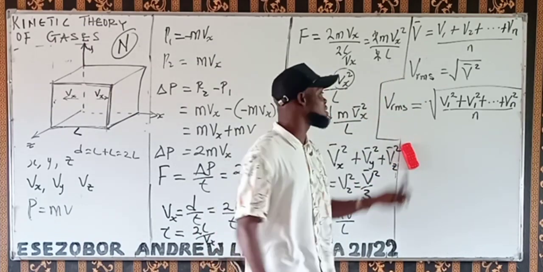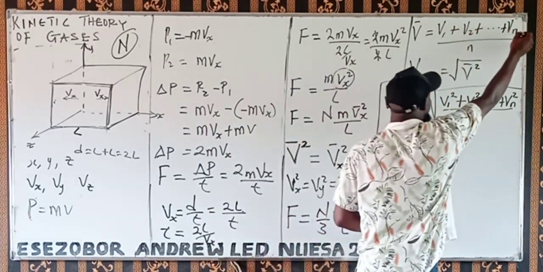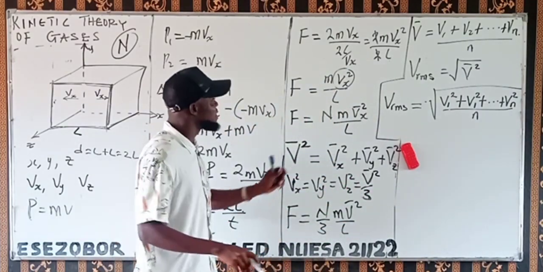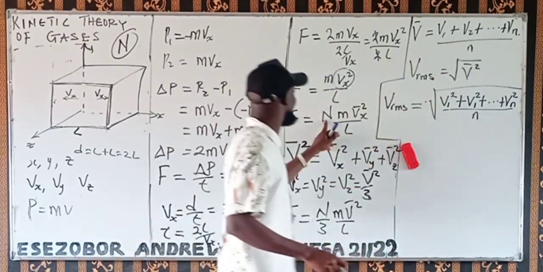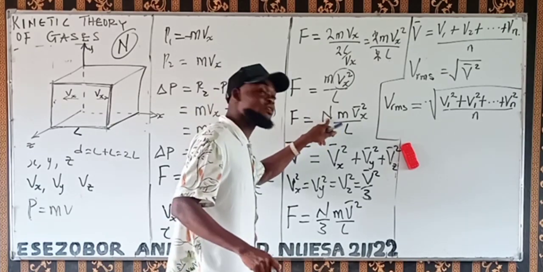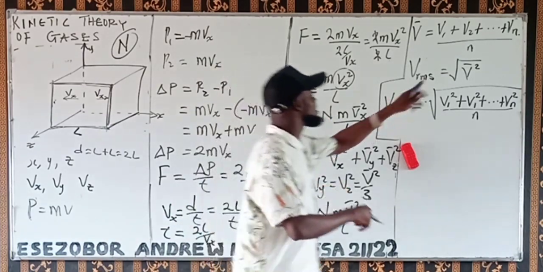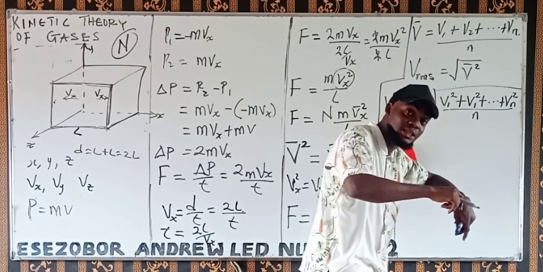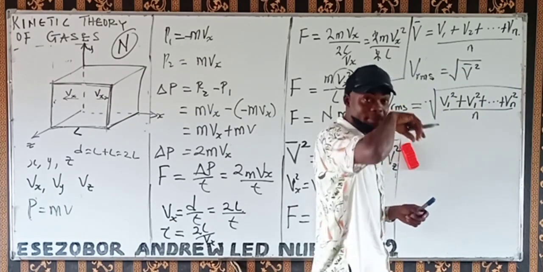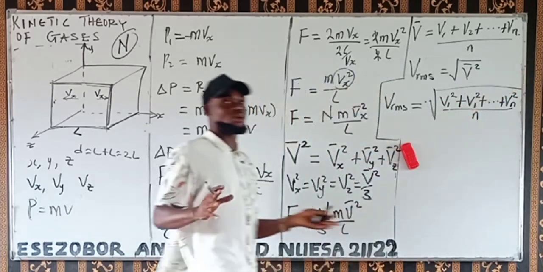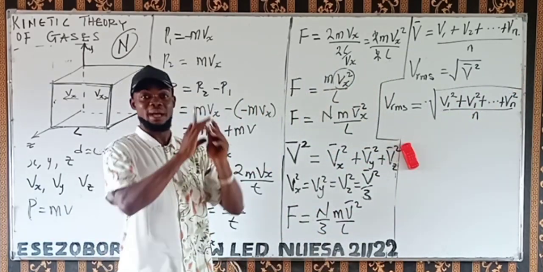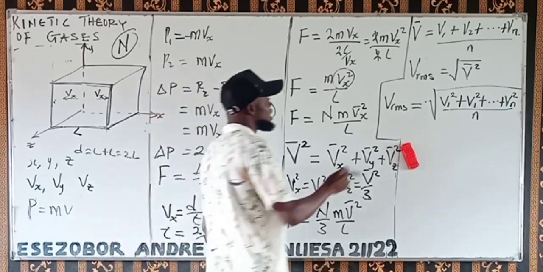But mean velocity is when you add all the velocities together and divide by the total number of velocities. So this n and this one are not the same. This one is the number of molecules, and this n is the number of velocities. That's how we do mean. Mean means add everything together and divide it by the total number. Take note of that.